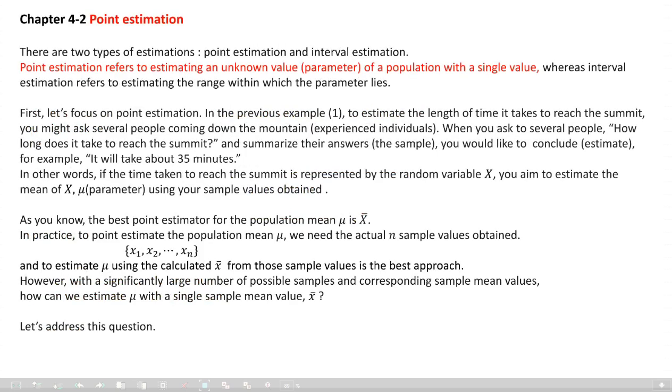There are two types of estimation, point estimation and interval estimation. Point estimation refers to estimating an unknown value of the population, a parameter, with a single value, with one value. Whereas interval estimation refers to estimating the range within which the parameter lies. Let's focus on point estimation here.